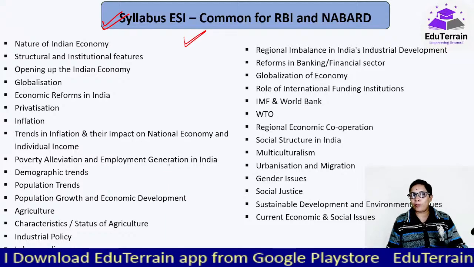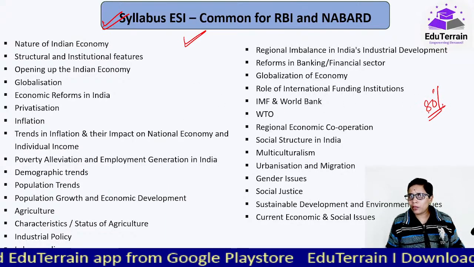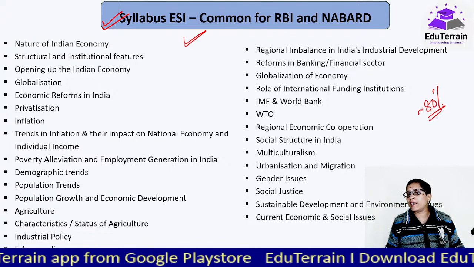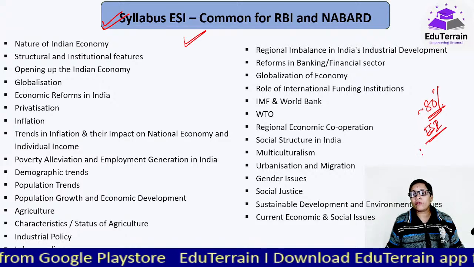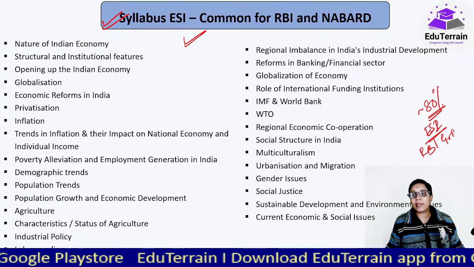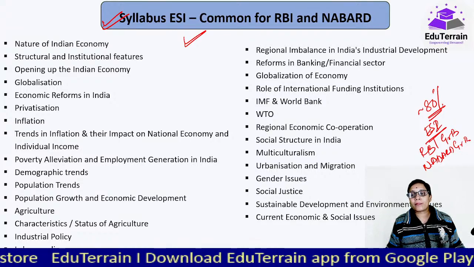If you look at these topics, close to 80%, I would not say exactly 80%, but close to 80% of the syllabus for ESI is common for RBI Gr B and NABARD Gr A. Then what is the difference?